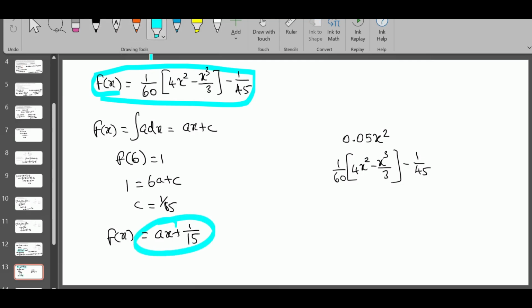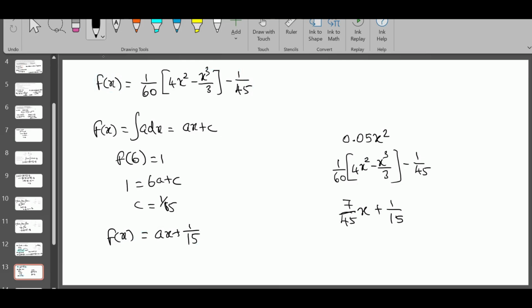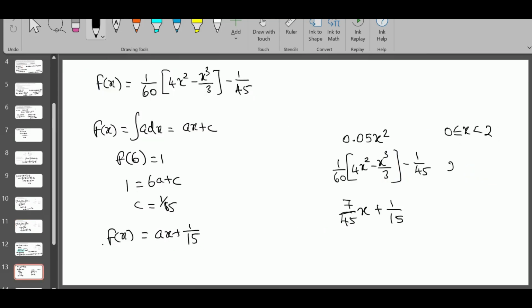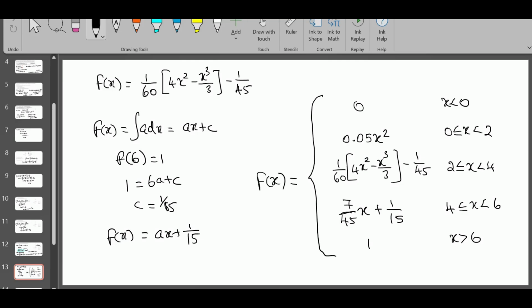And the third one is this. Don't put a, you need to use the value of a, which is 7 over 45 x plus 1 over 15. You need to write the limits, the same limits given in the f of x: 0 to 2, 2 to 4, 4 to 6, with the same symbols. 0 you put as x is less than 0, 1 you put as x is greater than 6. This is capital F of x. You need to write this at the end. That's capital F of x.